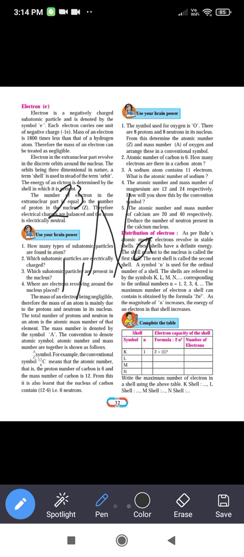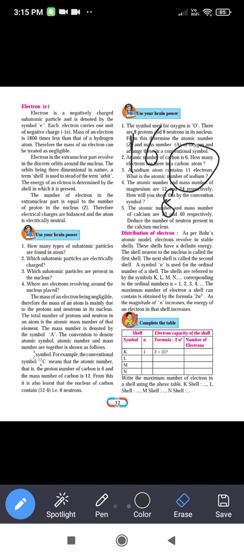Now next example, suppose oxygen. The symbol of oxygen is O and atomic number of oxygen is 8. So we will write 8 at the bottom and the atomic mass is 16. Okay, we are not writing the isotope of the oxygen here. यहाँ पे हम उसके आइसोटोप्स नहीं लिख रहे. ओके, नॉर्मली जो एलिमेंट है वही हम लोग यहाँ पे मेंशन कर रहे हैं. So this is the way to represent the elements with the atomic number and atomic mass number.